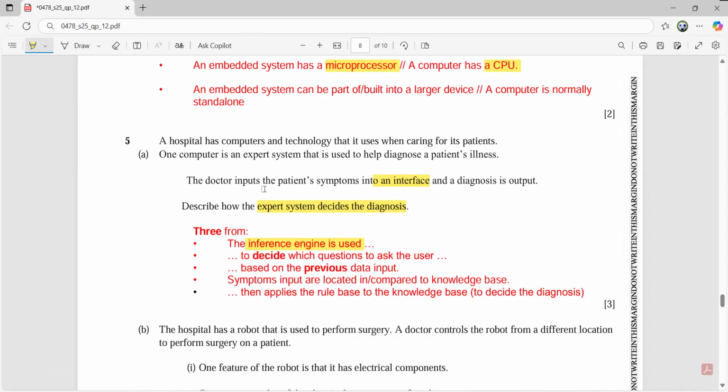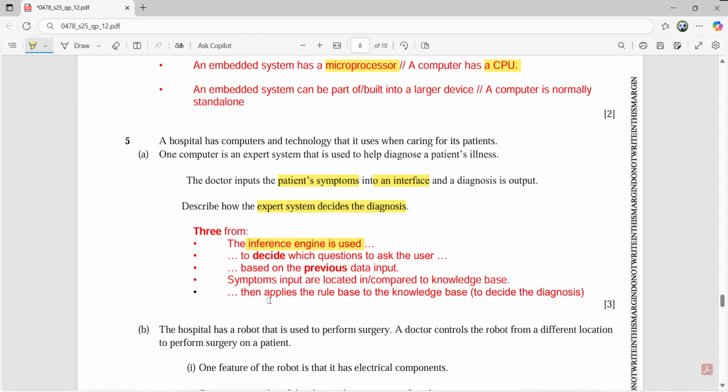The patient's symptoms are input already into the system, so it has that data available, and based on the input data, it will be the job of the inference engine to decide which questions to give to the user to answer. Whichever symptoms are input are going to be searched in the knowledge base, and it is going to apply the rule base to find out the correct diagnosis.